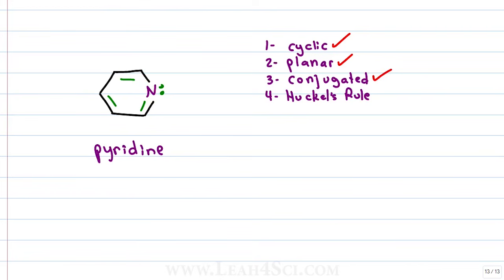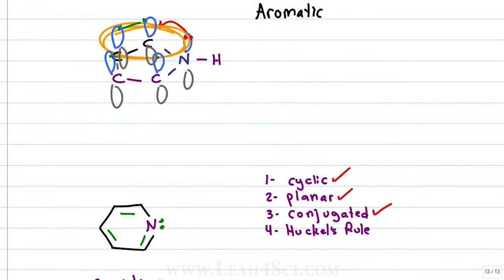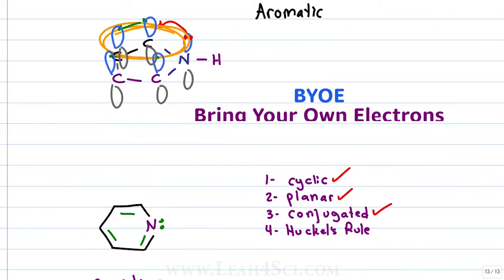But what about Huckel's rule? I have 3 pi bonds and 1 lone pair, giving me a total of 4 electron pairs, or an even number, which wants to tell me that the molecule is anti-aromatic. We have to go back to the rule. Nitrogen wants to participate in aromaticity. In pyrrole, the only way to play was to bring its own electrons. BYOE, bring your own electrons.